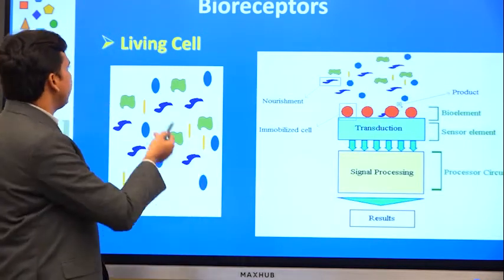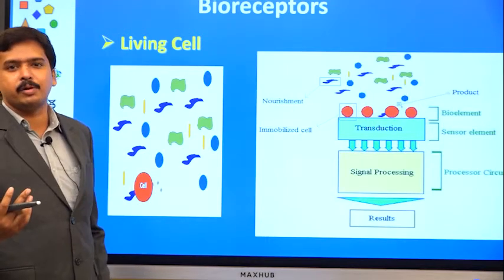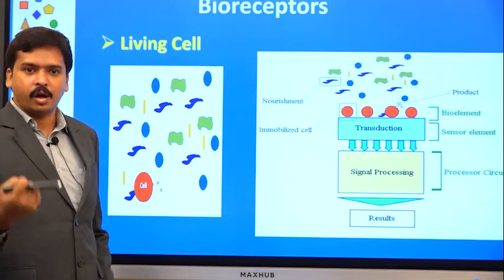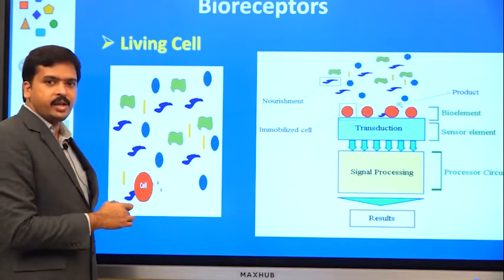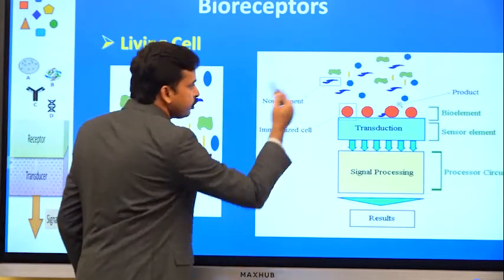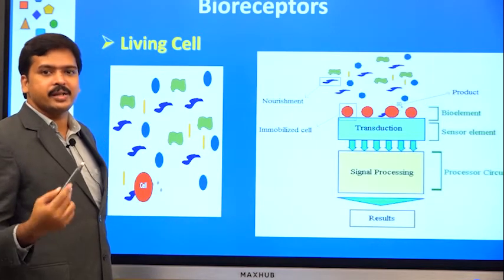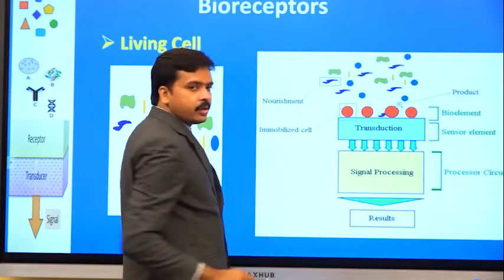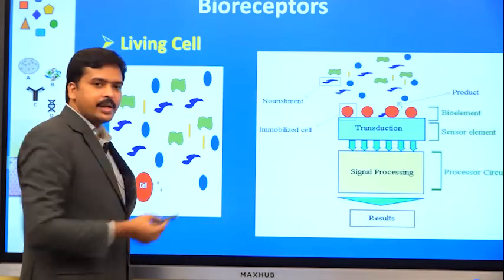Whereas coming to living cells, instead of spending a lot of time isolating, purifying, and characterizing a molecule, you straight away take the organism and expose it to a particular substrate or sample. Then based on the interaction between this living organism and the sample, it gives a reaction.